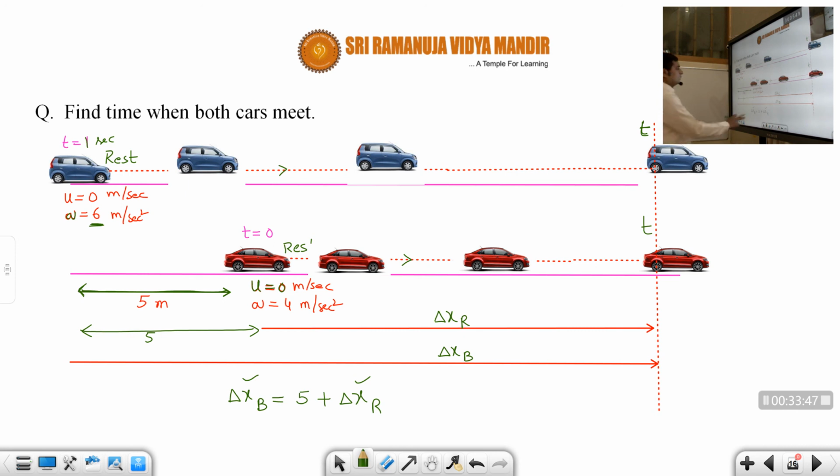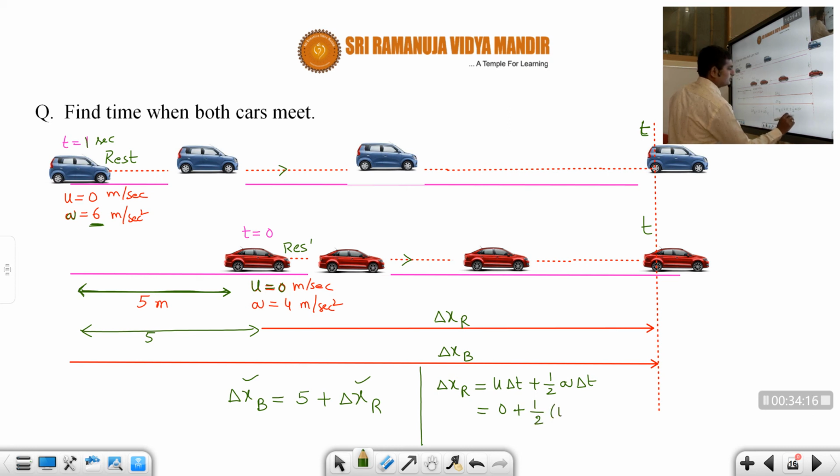So let us see the blue car or the red car first. Let us calculate for the red car. Okay students, so what is the delta x for the red car? What is the equation? u delta t plus half into a into delta t squared, correct or not, students? So what is u for the red car? u is anyway 0, so 0 into delta t, there is no need to write, plus half into